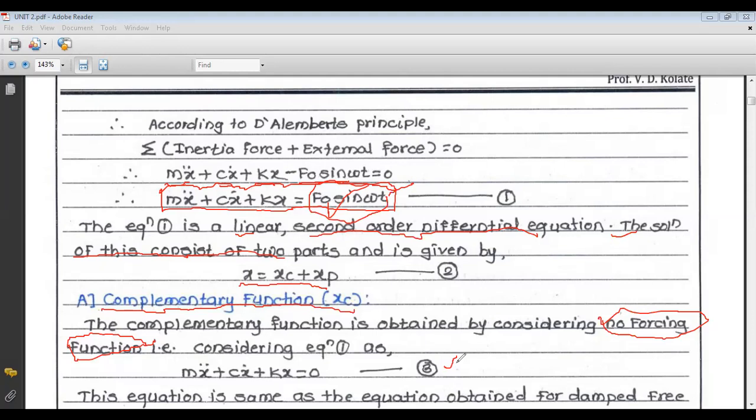Now we know that there are three methods to solve that equation. One is the over damped system, another is the critically damped system, and another is the under damped system. So these are the three systems from which we can solve this displacement function, that is x, or that part of the function, which is called xc.